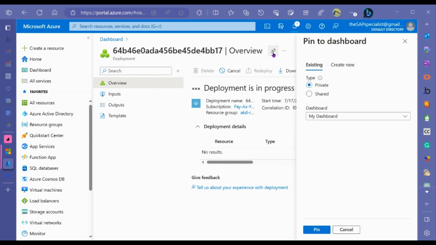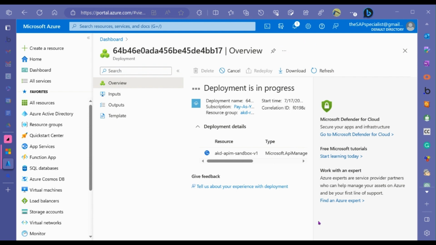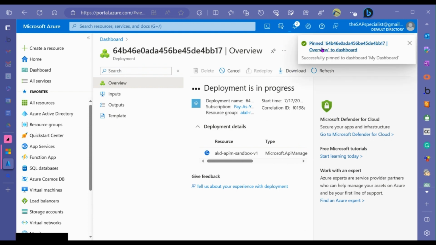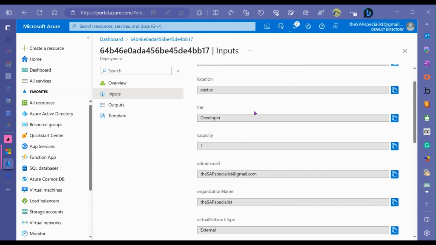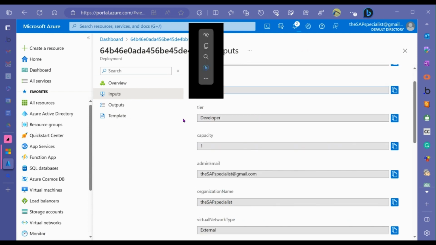What I like to do is pin it on my dashboard, right? So he's pinned it with that name. We'll probably repin later. You can copy names, you can look at your inputs. This is what we put in, if you recall. Now, this is important here.